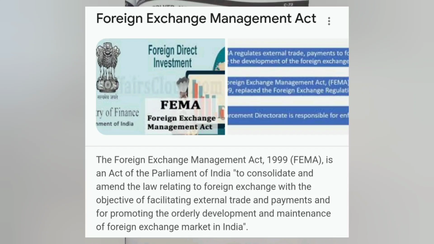So FEMA is the Foreign Exchange Management Act initiated in 1999. FEMA is an act of Parliament of India. It is majorly initiated to amend the law relating to foreign exchange, with the object to facilitate external trade and payment and for promoting the orderly development and maintenance of the foreign exchange market in India. It's to promote export trade and smooth payment and transactions while exporting the product. So that is why they introduced FEMA. So what are cyber laws?